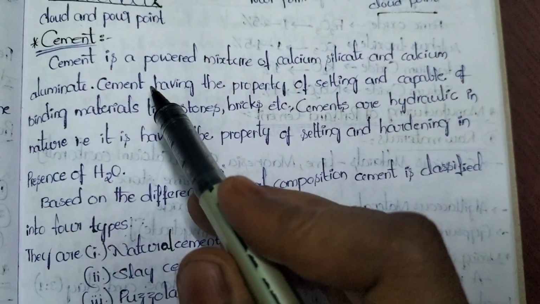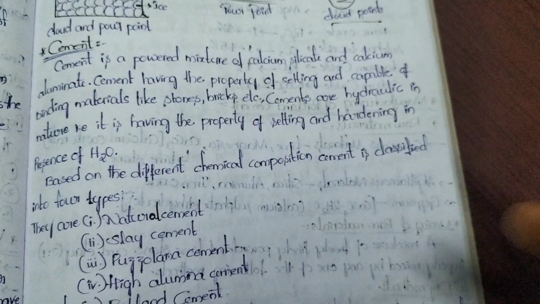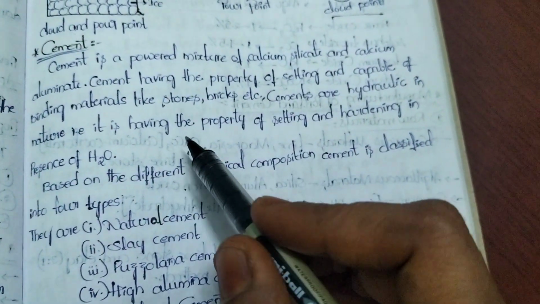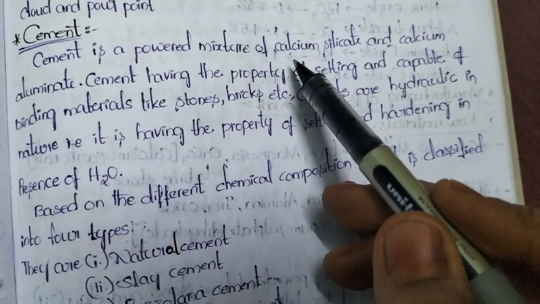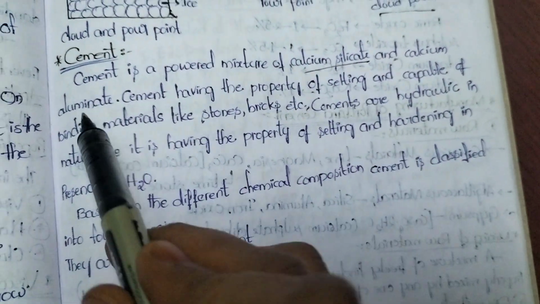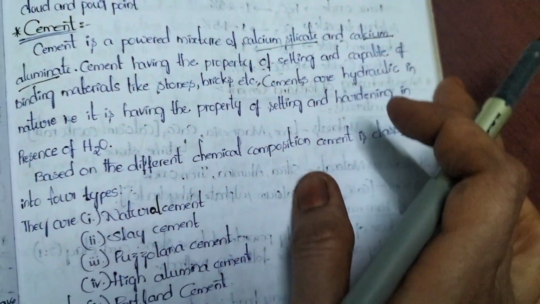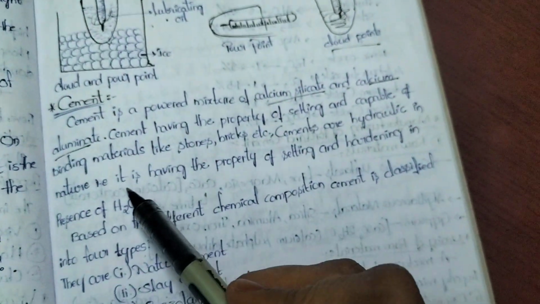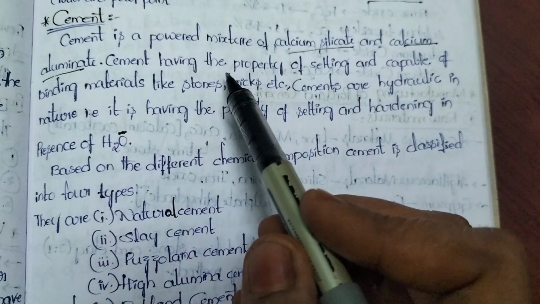Hello everyone. Next our topic is cement. Cement is a powdered mixture of calcium silicate and calcium aluminate. It is the most important point you have to remember. Cement is a powdered mixture of calcium silicate and calcium aluminate.